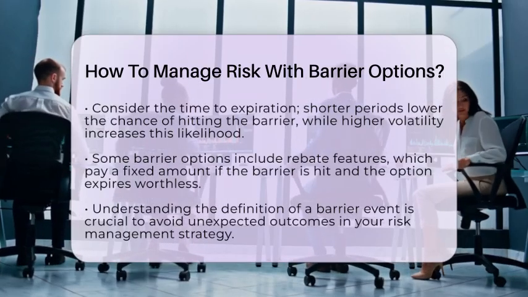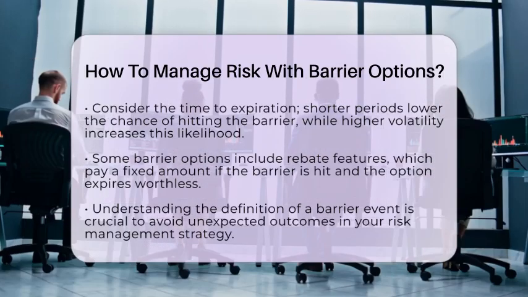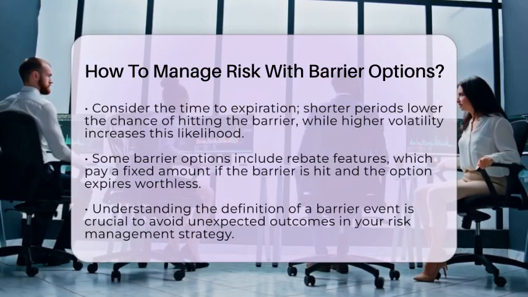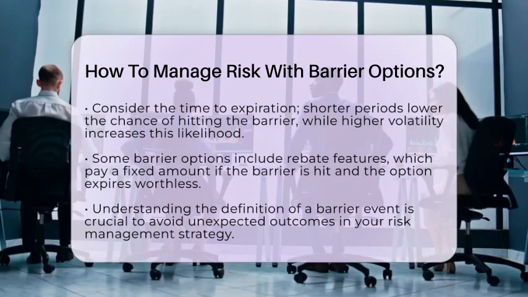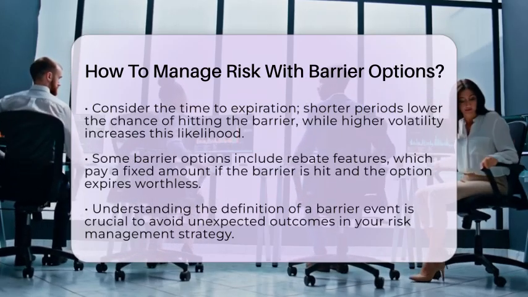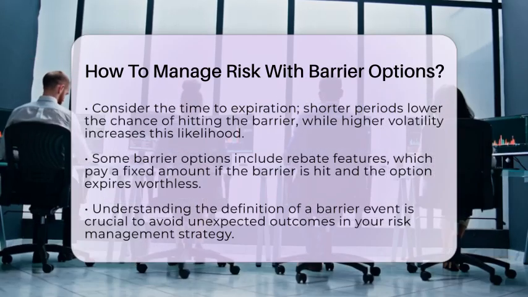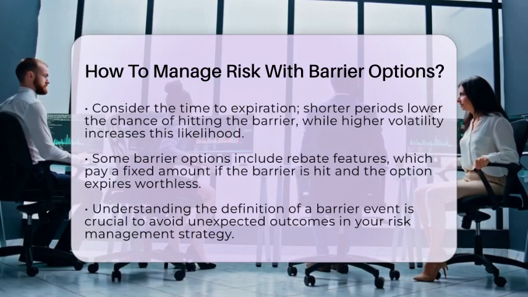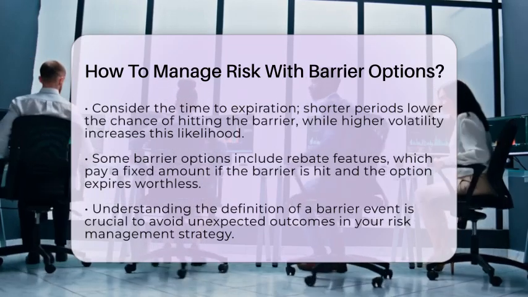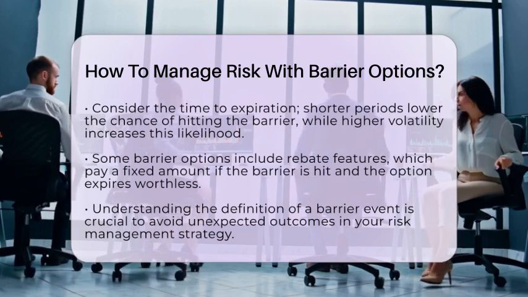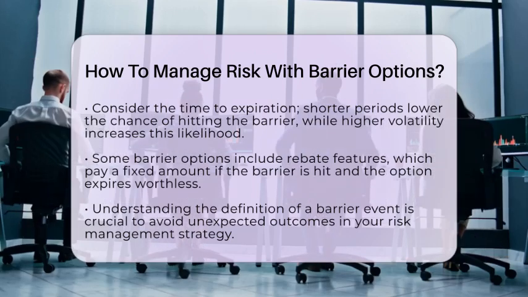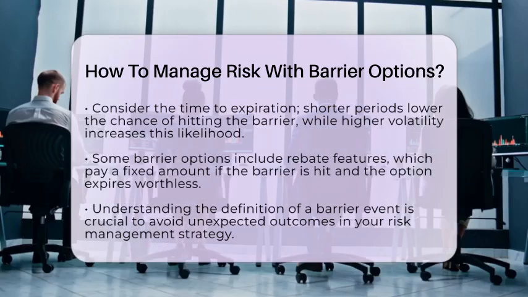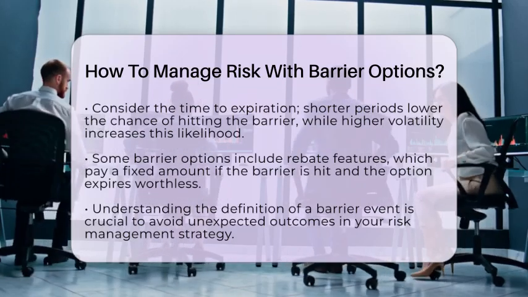Consider the time to expiration and market volatility as well. Shorter expiration periods reduce the chance of hitting the barrier, which can lower risk. However, higher volatility increases the likelihood of crossing the barrier, affecting your risk exposure. Some barrier options come with rebate features. These pay the holder a fixed amount if the barrier is hit and the option expires worthless. This feature can help reduce potential losses, so it is worth considering in your risk management strategy.